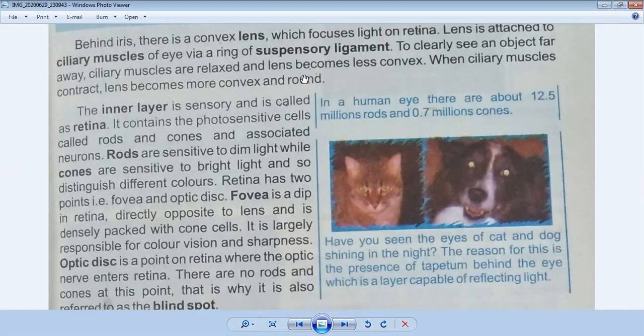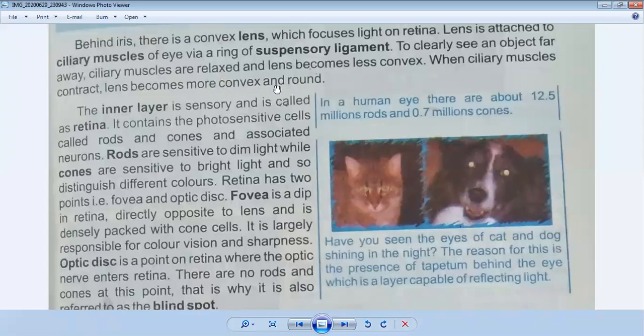When ciliary muscles contract, the lens becomes more convex and round. So this is the function of the eye. When we want to see an object which is very far away from us, our ciliary muscles are relaxed and the lens becomes less convex. When we want to see things which are near to us, the ciliary muscles contract and the lens becomes more convex and round.